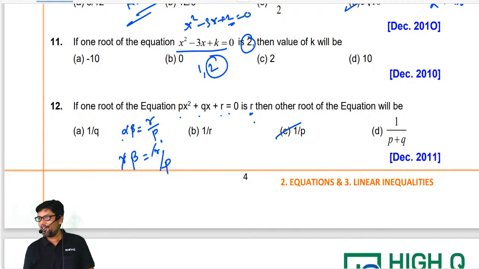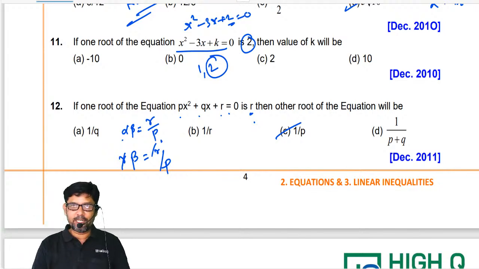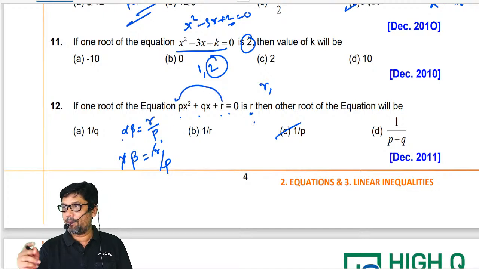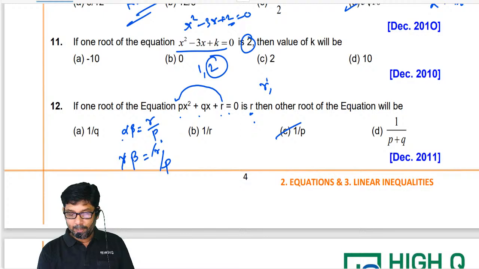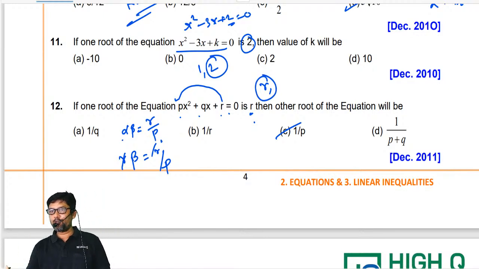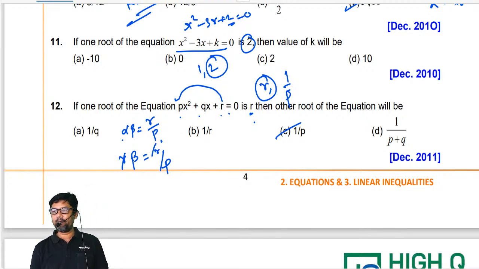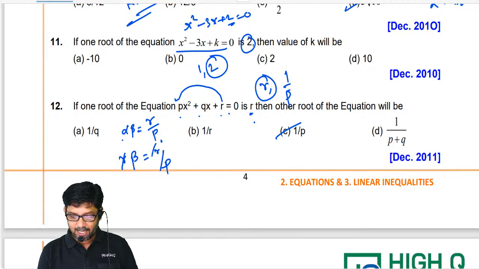You understand, my dear? If one root is given, and they ask you to find the other root, simply we can get it. And even this is not needed. One root is r. What is the product of the roots, alpha beta, equal to? r by p. With r, what should be multiplied so that I will get r by p? 1 by p. If I multiply by 1 by p, then only r by p will come. Simply you do it. Correct? Say yes or no?